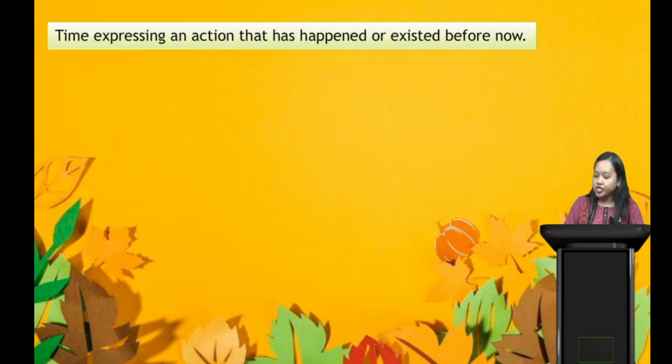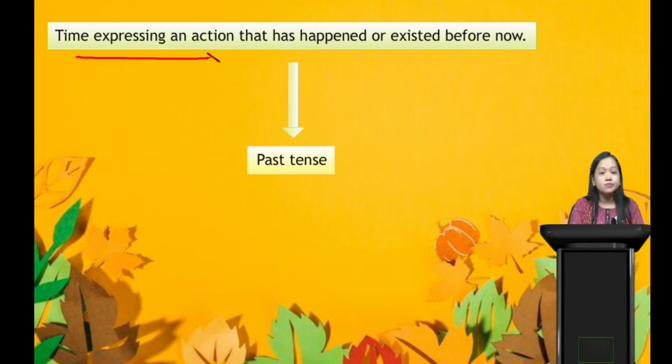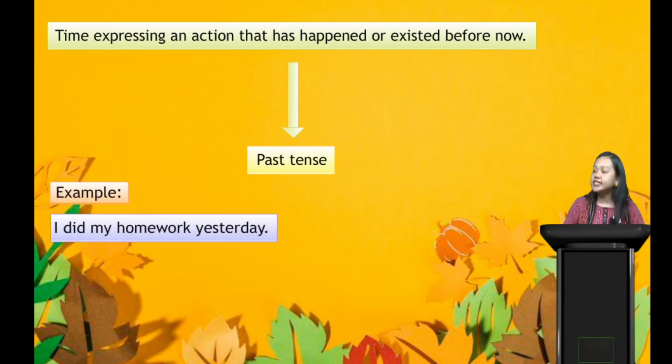So now let's see time expressing an action that happened or existed before now. This is our what? This is our past tense. Time which expresses what? An action that happened, the action has been completed or existed before now. This is our what? Past tense. Okay. Example, what is it written? I did my homework yesterday. When did he do his homework? Yesterday. Right. So, what did we use here?